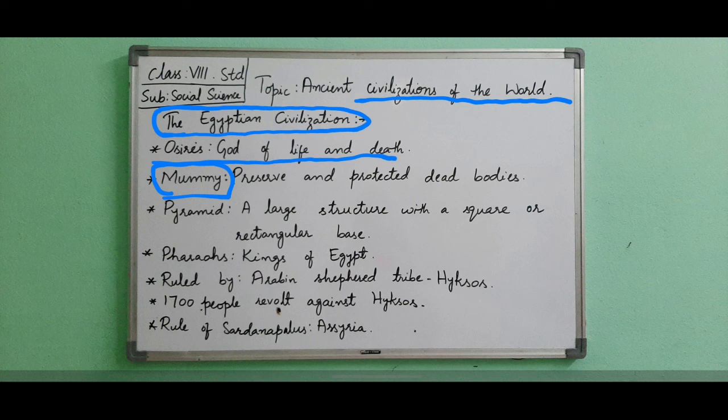Kings and wealthy people vied with each other to build taller and taller towers. The Greeks called this structure a pyramid. The kings of the Egyptians were called pharaohs.